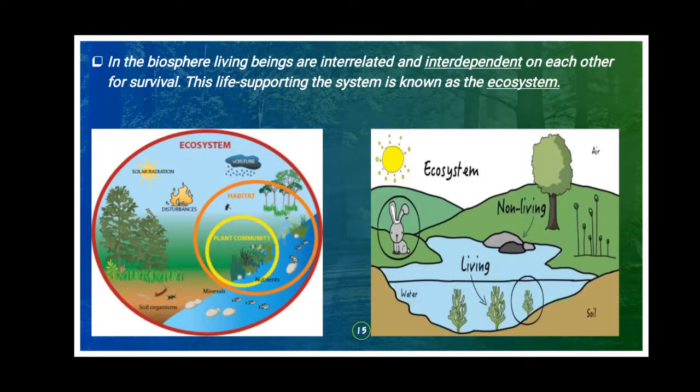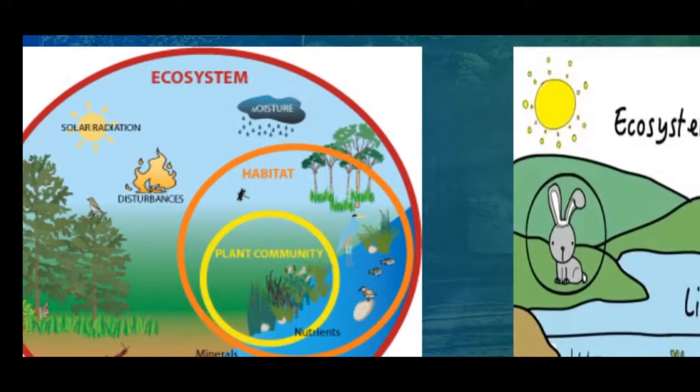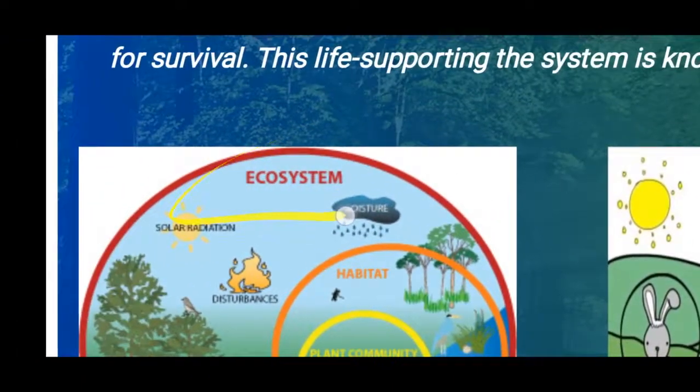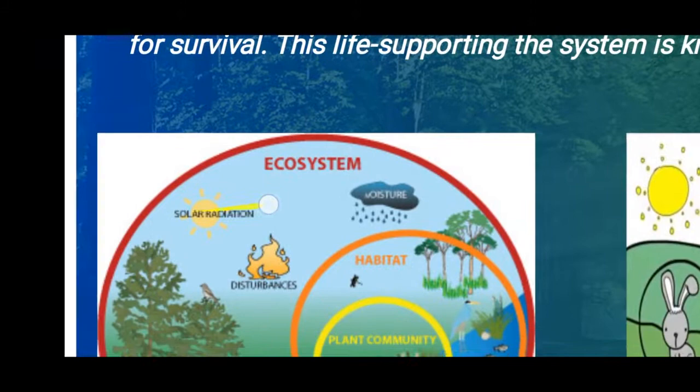All living things are dependent on each other for living in this world. This life supporting system is called the ecosystem.